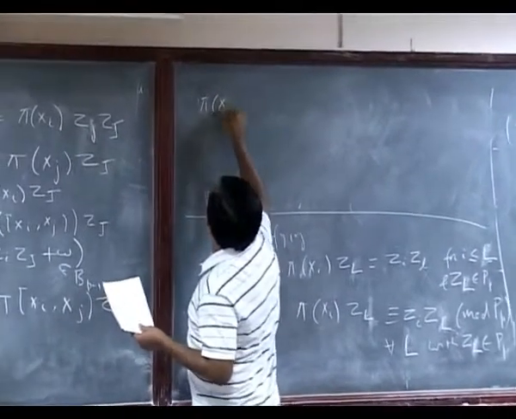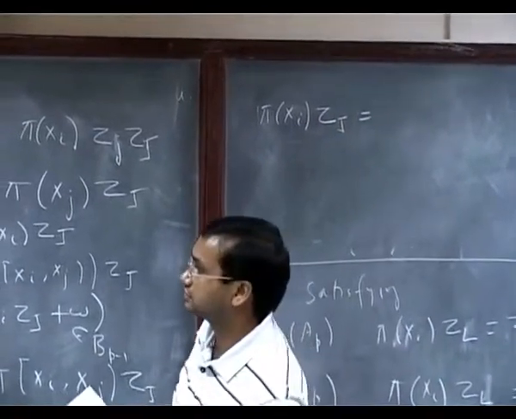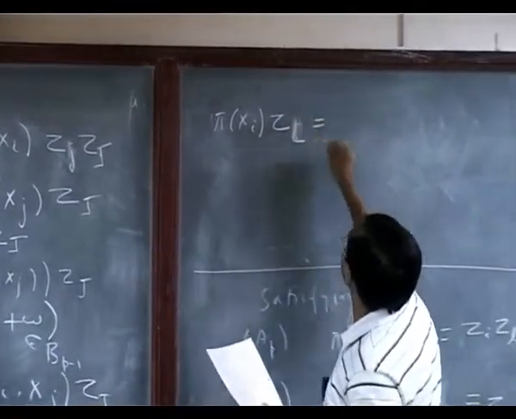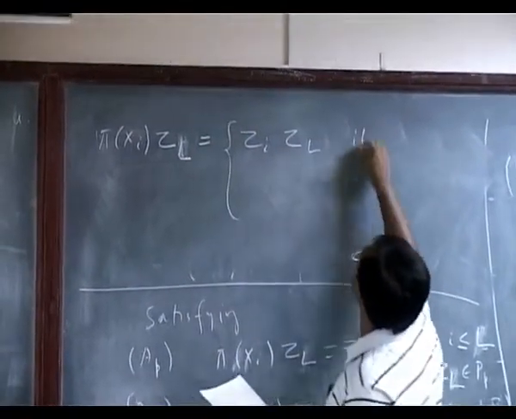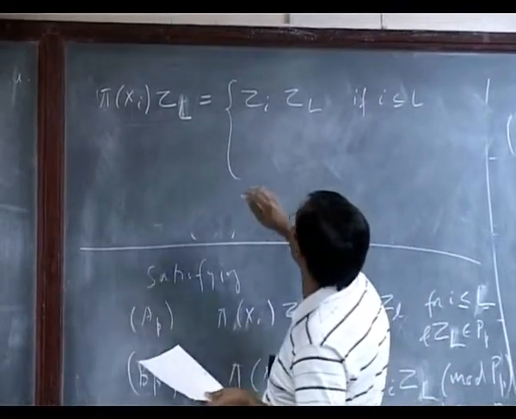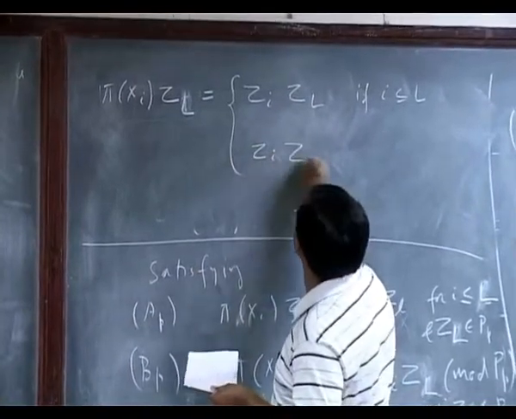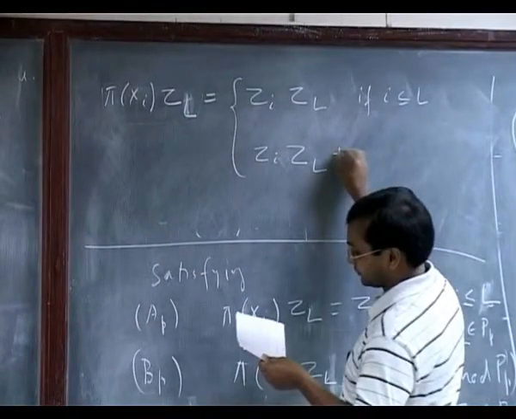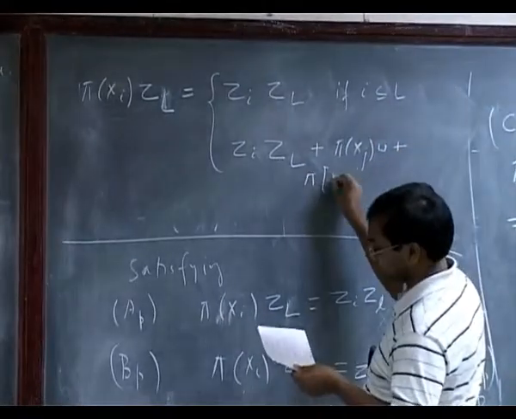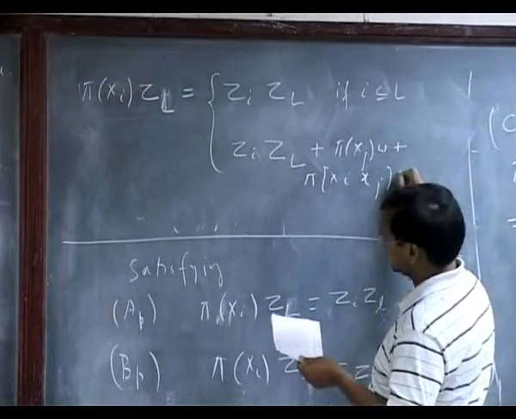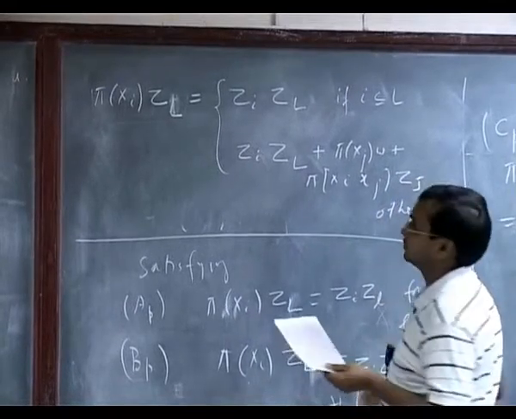So π(xi) on zL, I define it to be z_i zL if i is less than or equal to L, or I will define it to be this way otherwise.